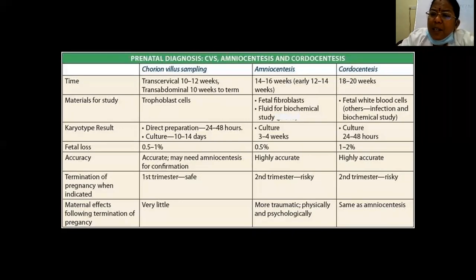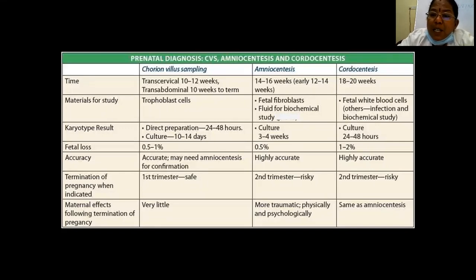Amniocentesis is usually done in the second trimester, early, at 14 to 16 weeks. The karyotyping report will take at least 3 weeks, and if it is abnormal, we have to give them the option for medical termination, which is legally allowed till 20 weeks only. So early intervention is always very useful.